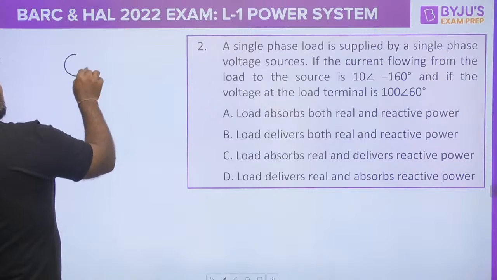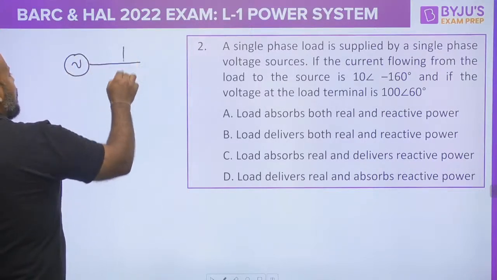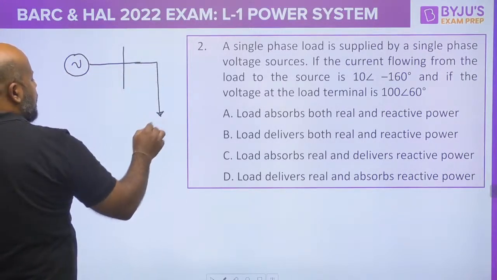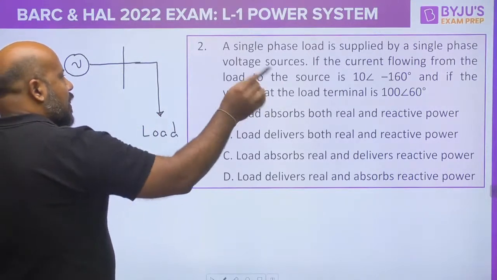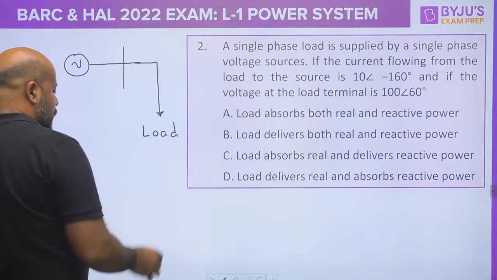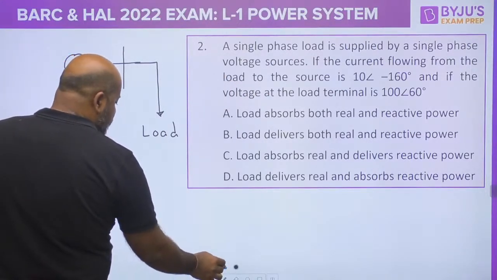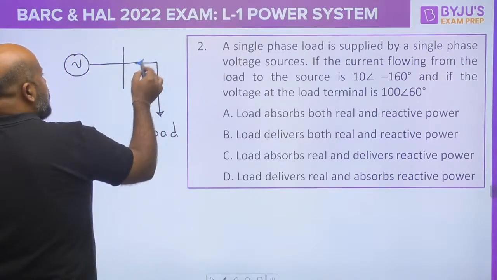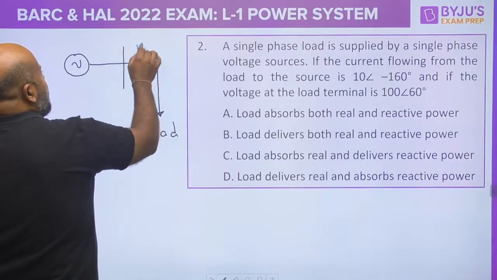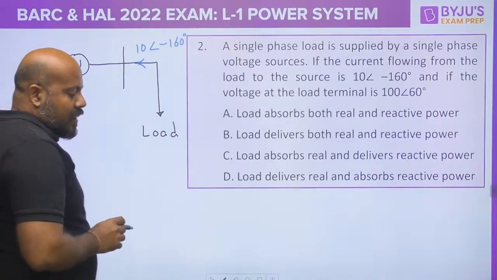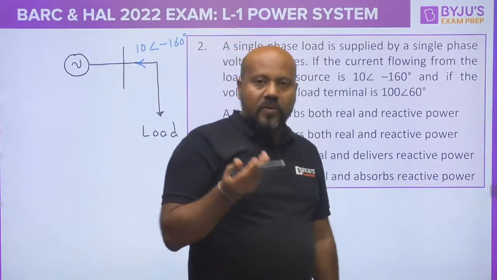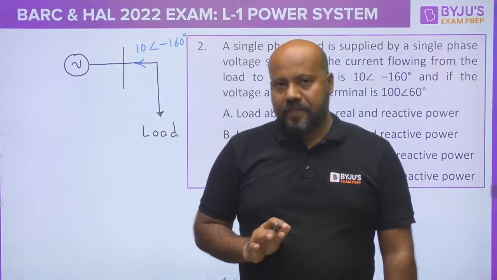If the current is flowing from load to source, the value of the current is given: load to source is 10 angle minus 160 degrees. The current is flowing from load to source.